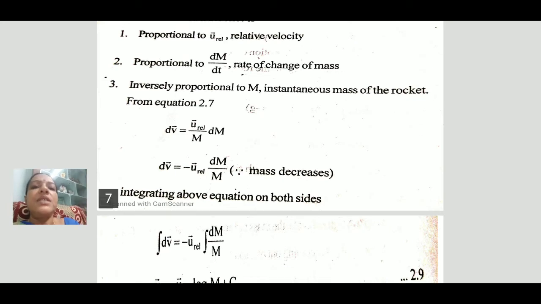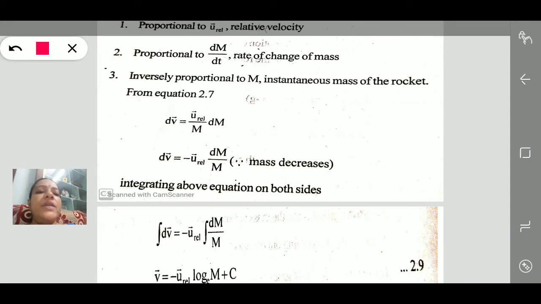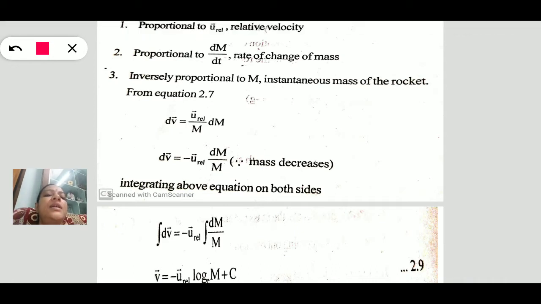Let us see how we derive the velocity of a rocket. See this equation, the same acceleration equation. By the acceleration equation we can write dv, with dt cancelled on the left and right hand sides. The remaining is dv is equal to u, the relative velocity, into dm by m.